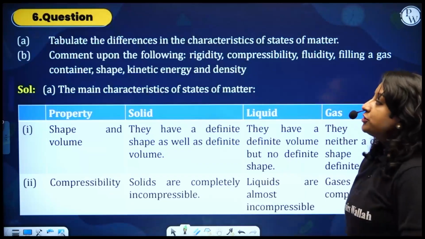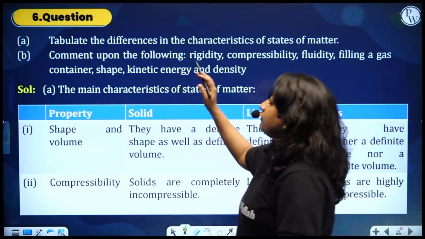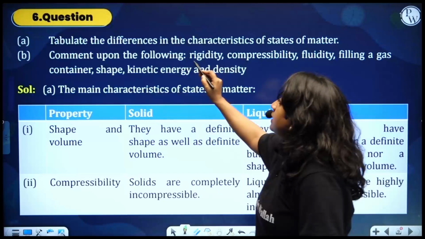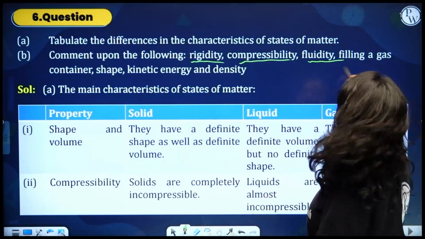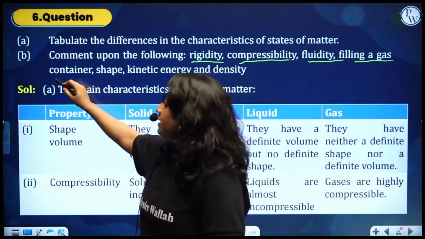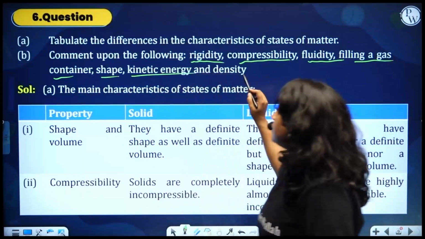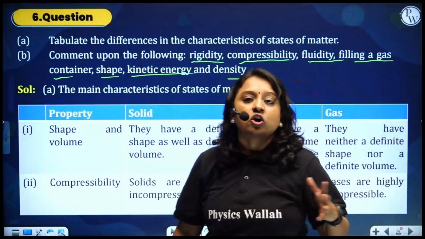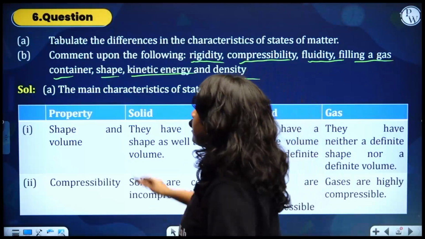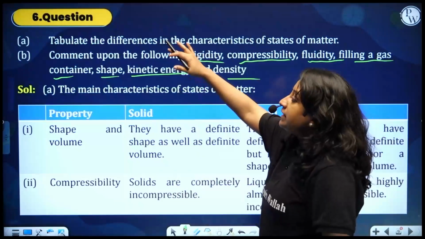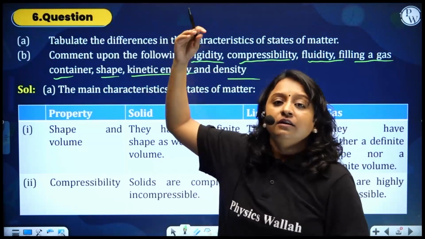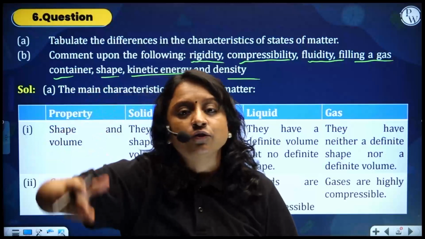And the second question is, comment upon the following. This is very important. You should tell me what is rigidity, compressibility, fluidity, filling a gas container, shape, kinetic energy, and density. We have to address all these terminologies, followed by these two questions. So first we'll deal with our first question, tabulating the differences between the 3 states of matter.